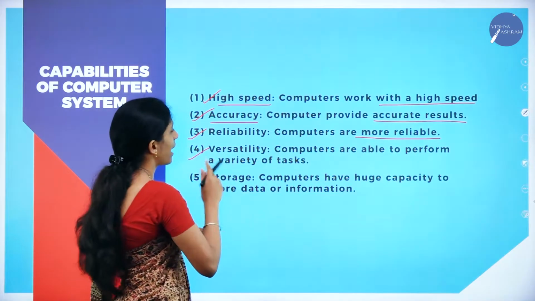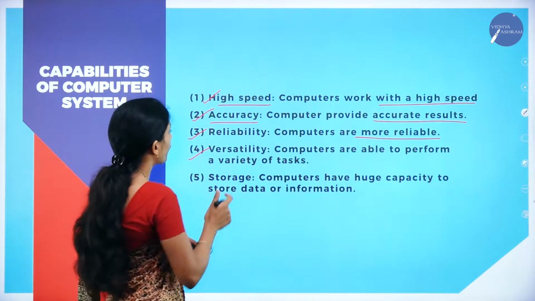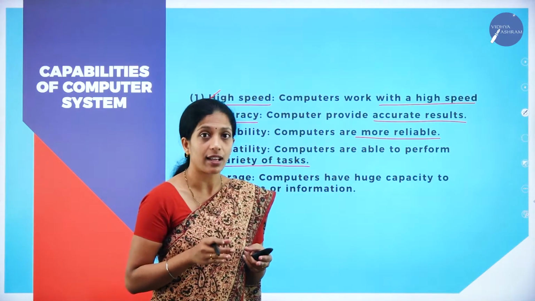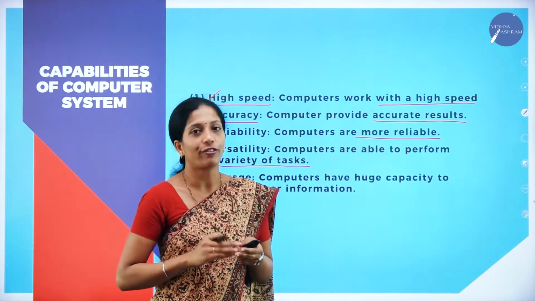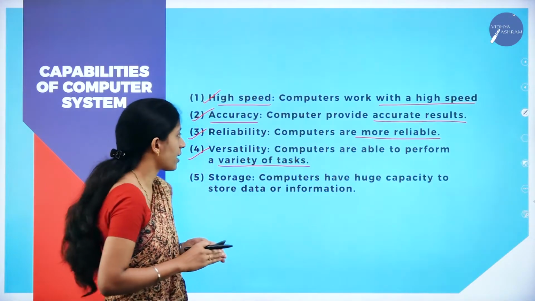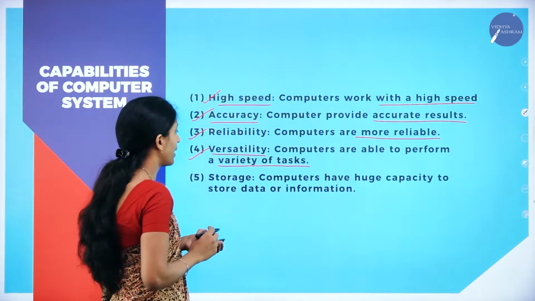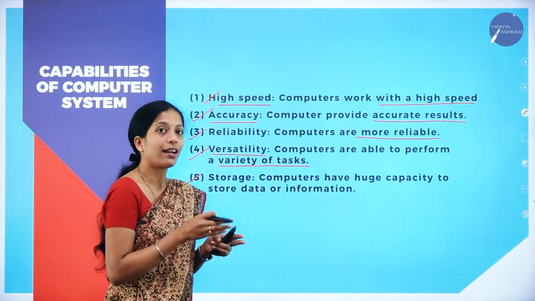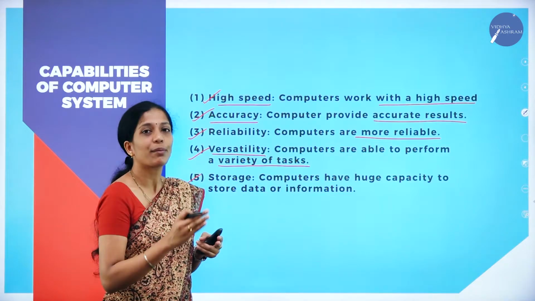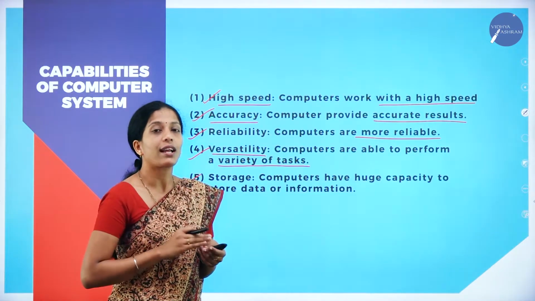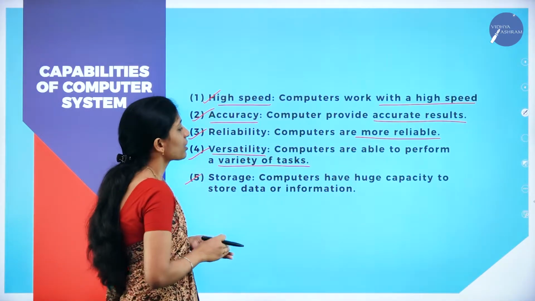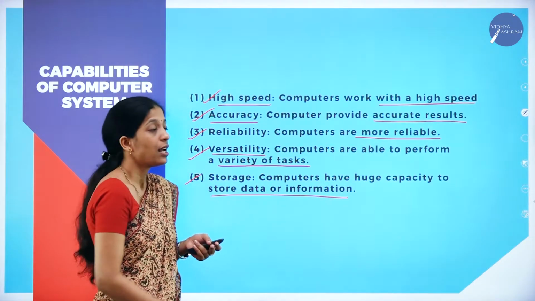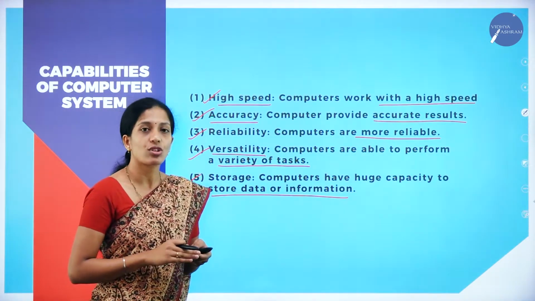Next one is versatility. Computers are able to perform a variety of tasks. It is not confined only to a particular task. It performs a variety of operations or tasks, so it is termed versatility. Next one is storage. When compared to the manual accounting system or other manual activities, a computer can store more data. Computers have a huge capacity to store data or information. These are a few capabilities of computers.